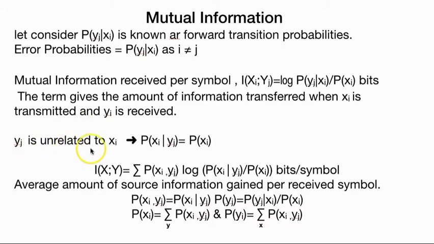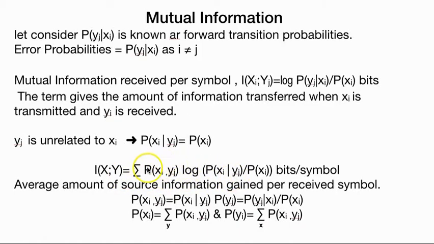If yj is unrelated to xi, then P(xi) is not dependent on yj, hence it will only be the independent probability of xi. This is for the individual symbol. You must be saying, what is the self-information per symbol? But if you take a cumulative, considering all the messages contained in the variable sets of x and y, then it is given by this formula.